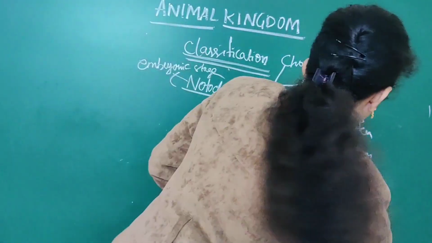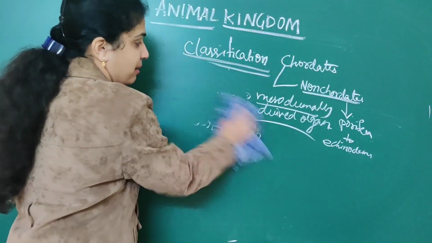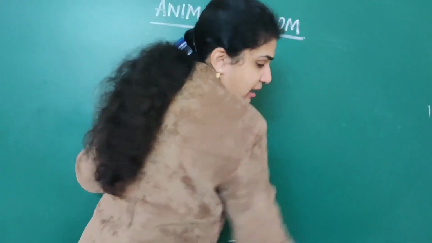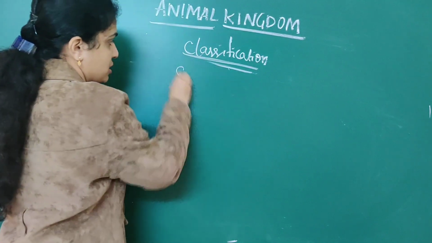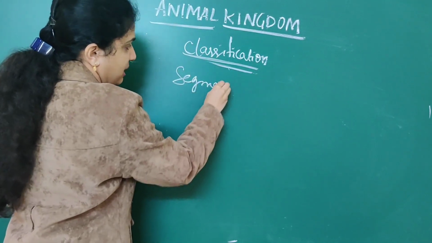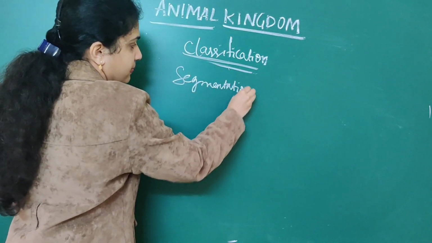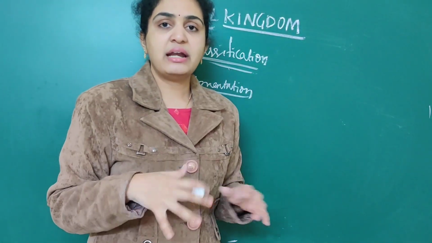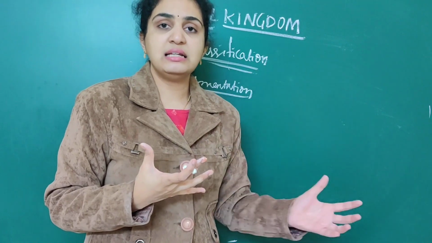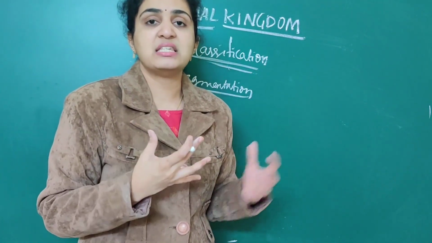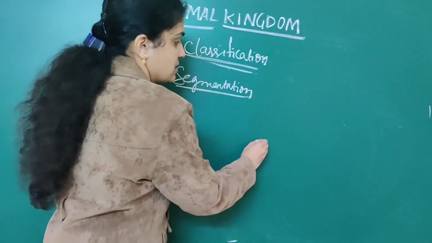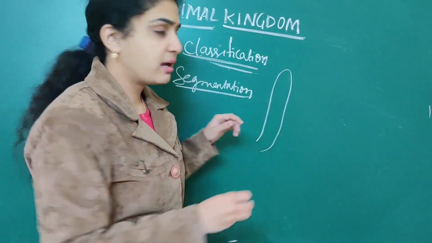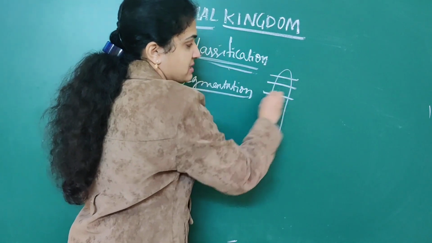Next we will see about metamerization or segmentation. What is metamerization or segmentation? In segmentation, suppose the body is divided externally as well as internally into numerous segments in some organisms. Suppose this is an organism, and it is divided into numerous segments.